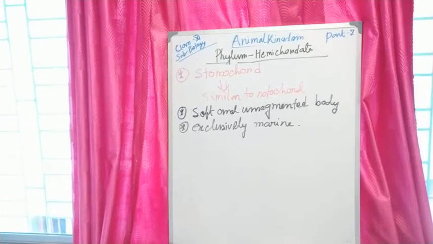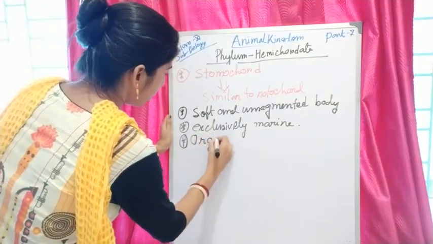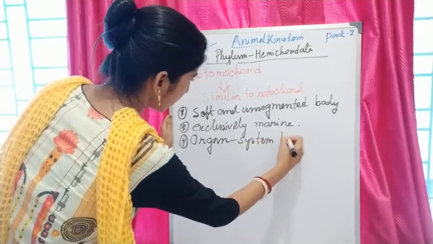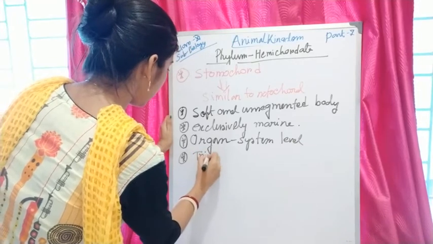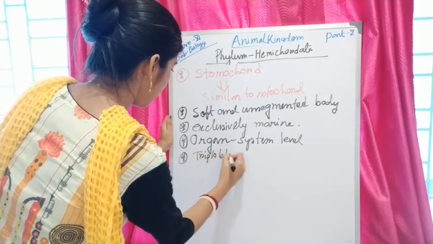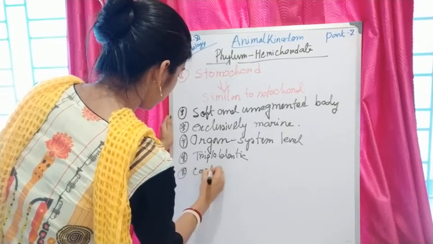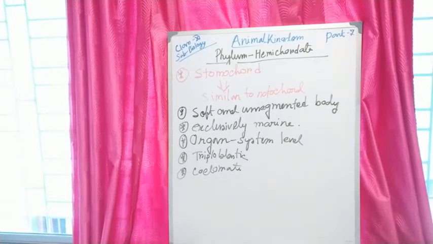What are the other characteristics? They have an organ system level of body organization. They are triploblastic and coelomate. These are the common features of phylum Hemichordata.